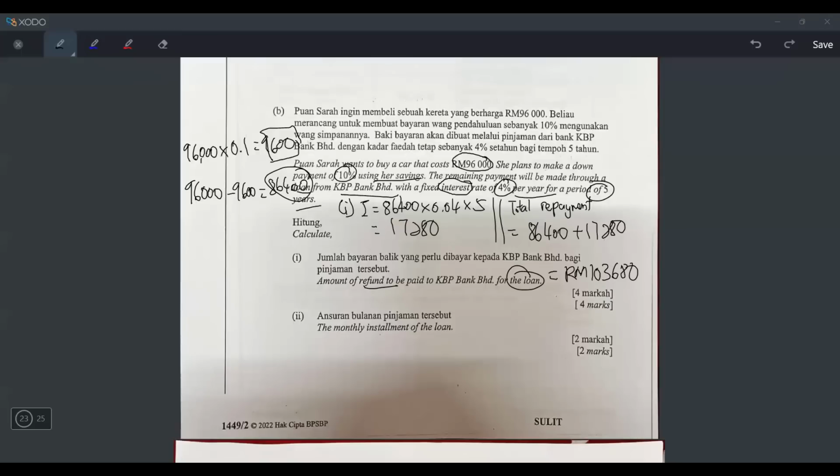So how many marks? 4 marks. Now let's go to question 2. Calculate the monthly installment of the loan. So we already know this is the amount that she has to pay back to the bank, but she pays in a period of 5 years, right?